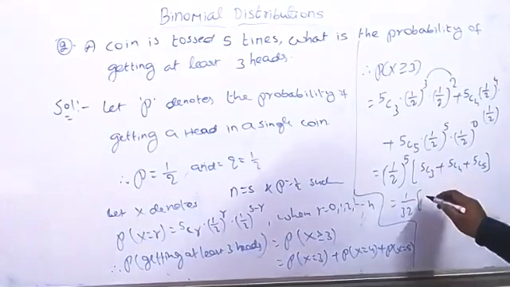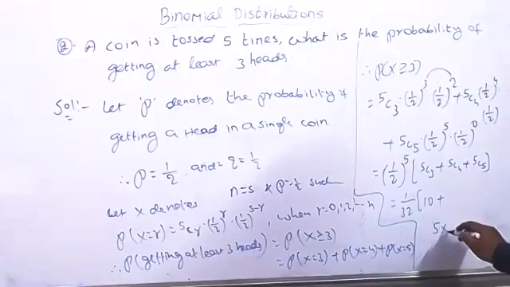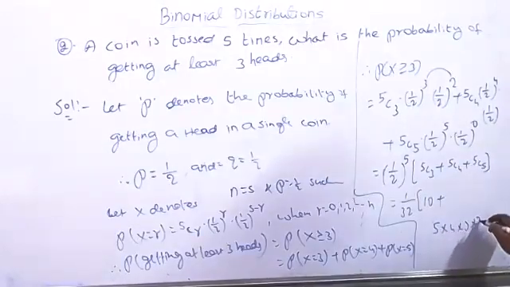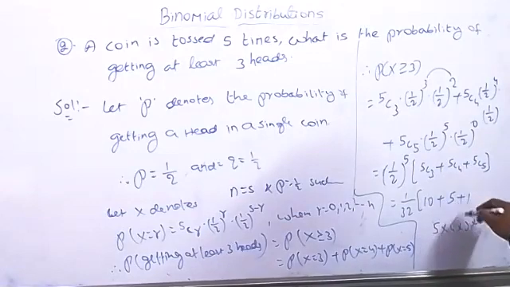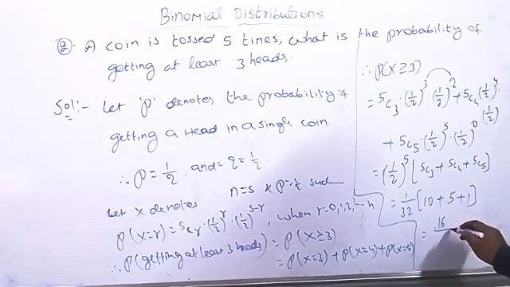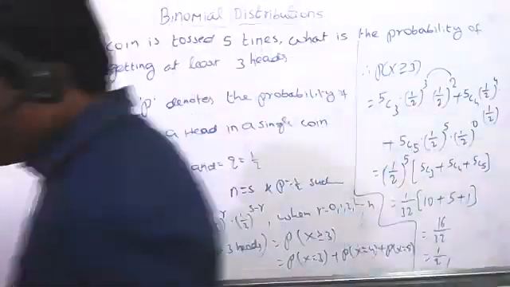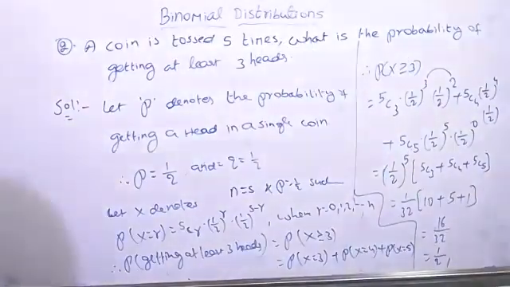So the value of 5C3 equals 10, plus 5C4 equals 5 into 4 into 3 into 2 by 4 into 3 into 2 into 1, so clearly we get only 5, and 5C5 equals 1. Now we can add the values: 10 plus 5 plus 1 is 16. So 16 by 32, clearly you can write 1 by 2 is the probability of getting at least 3 heads.